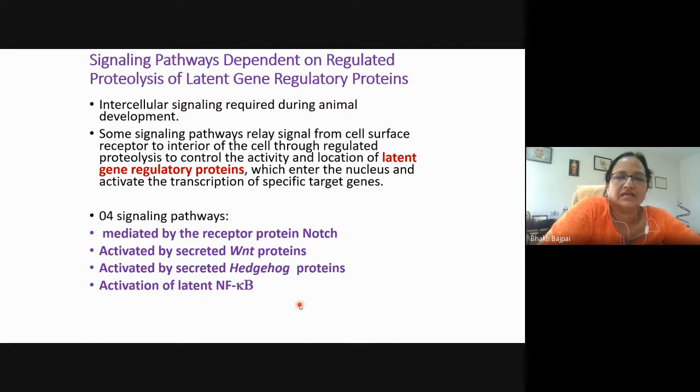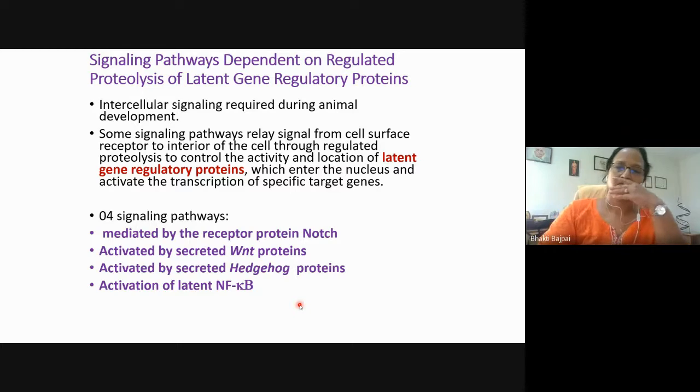Now, next we'll study the signal transduction which is required in the intercellular signaling during animal development. And in this case, the ligand will bind to the cell surface receptor, and there will be signal transduction, and some inactive protein will be proteolytically cleaved, and the fragment of this proteolytic cleavage will then enter the nucleus and bring about the transcription of specific target genes.